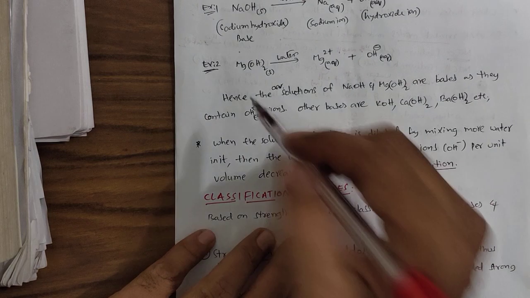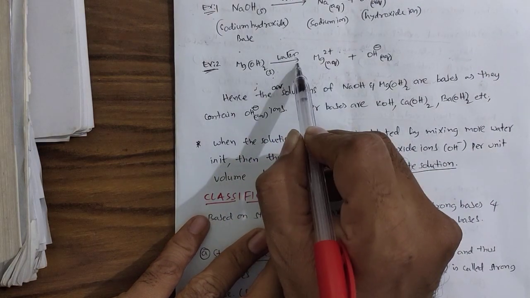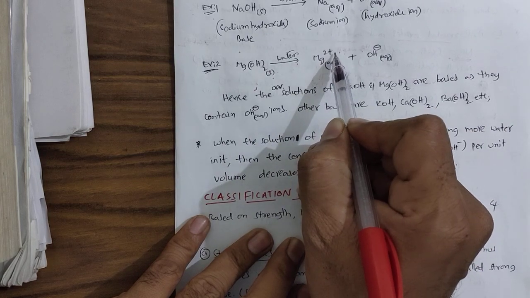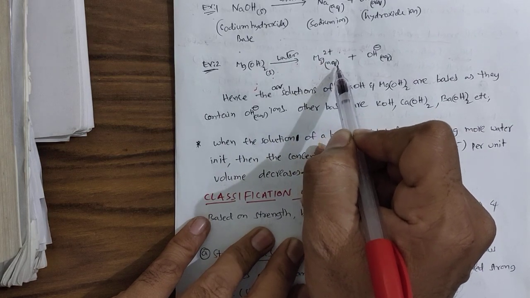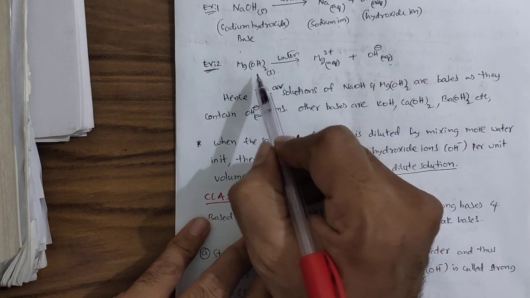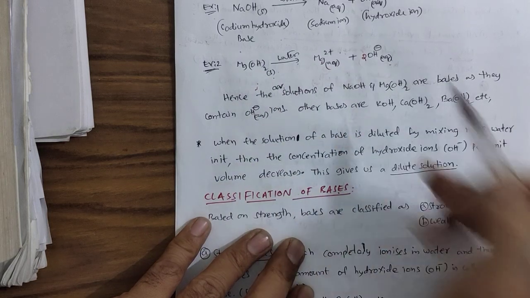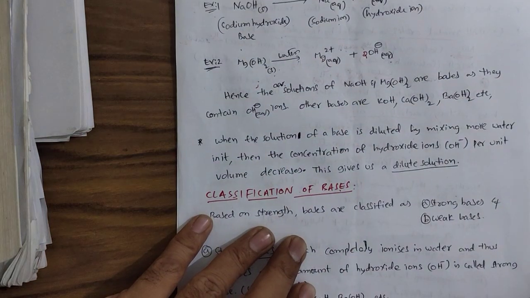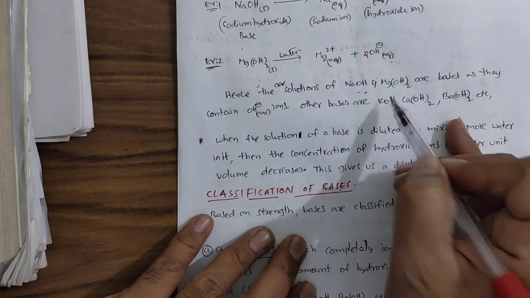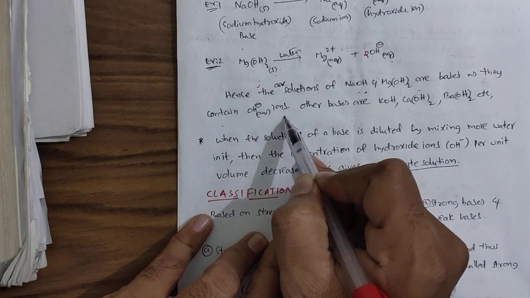Then coming to magnesium hydroxide. When magnesium hydroxide solid is dissolved in water, it is going to split into divalent magnesium cation, Mg plus 2 in aqueous state, and OH minus anion. Since there are two OHs, two hydroxide ions are produced. Hence, the aqueous solutions of NaOH and magnesium hydroxide are bases as they contain OH minus ions.